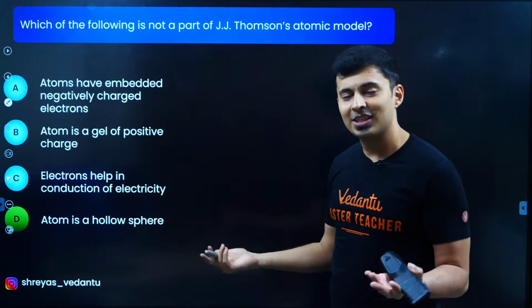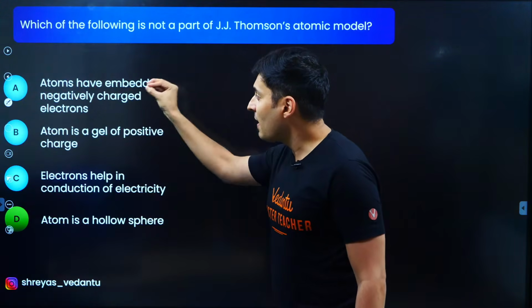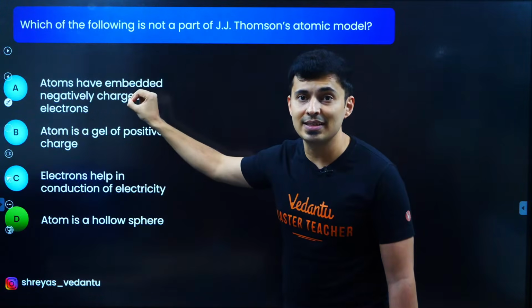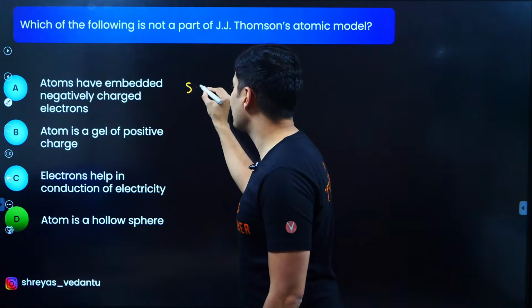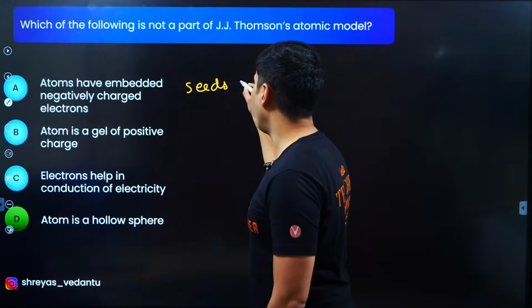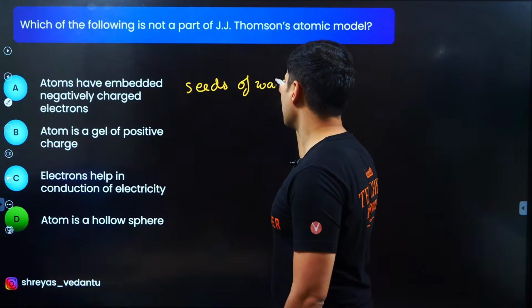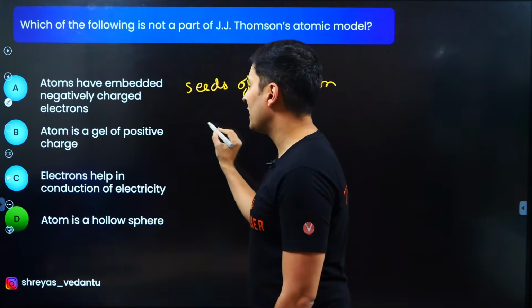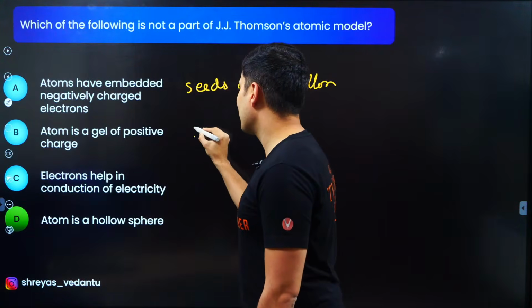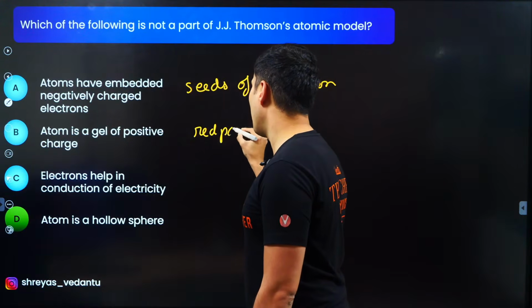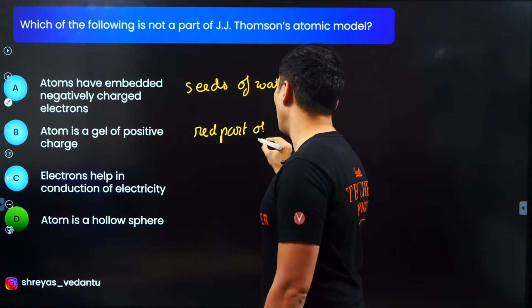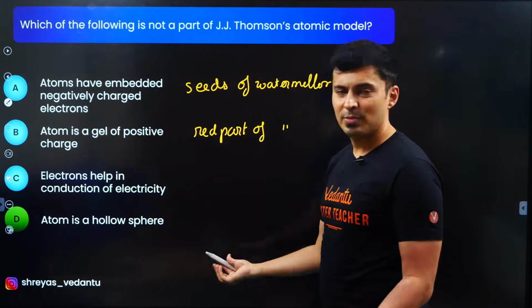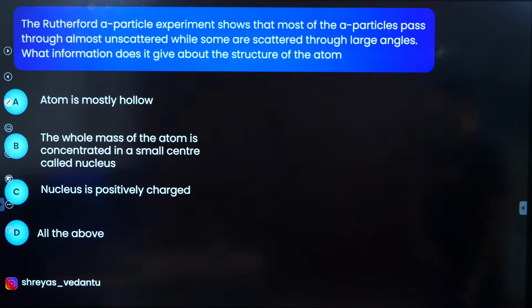Electrons help in conduction. Yes. Atoms have embedded negative charges. Those are the seeds of the watermelon. And the atom is a gel of positive charge, so that is the red part of the watermelon. Electrons help in conduction of electricity. That's something which I told you already.